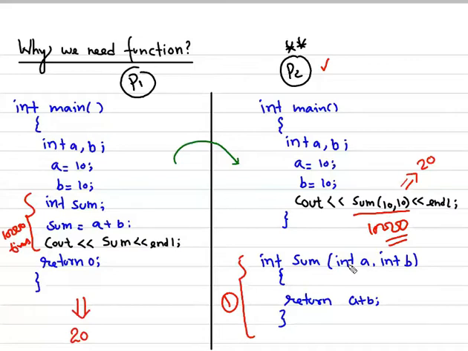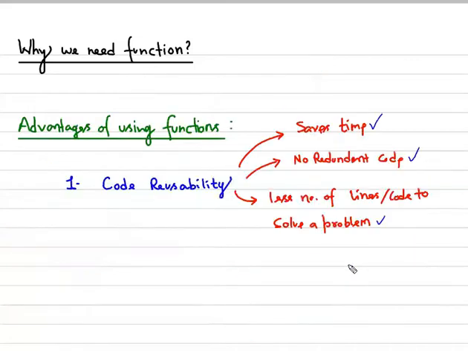So the very first thing is code reusability. Among the advantages, we are saying we have code reusability. If we are using the code again and again, it means we don't need to write code again and again in our program for the same purpose.